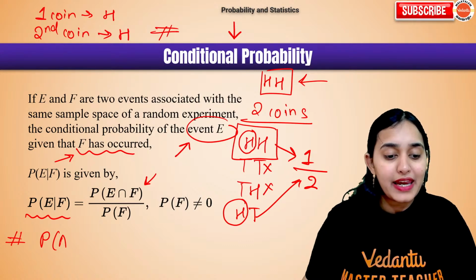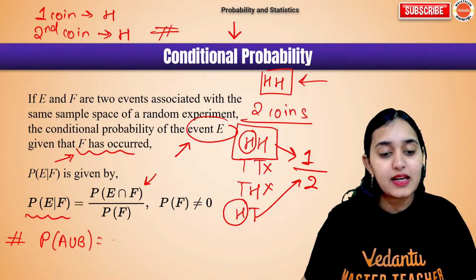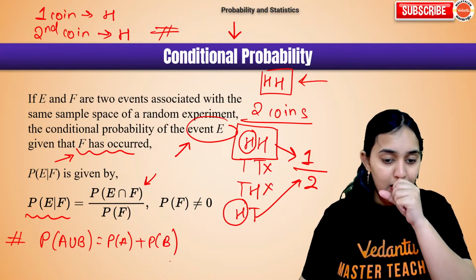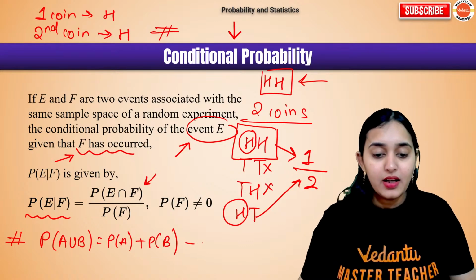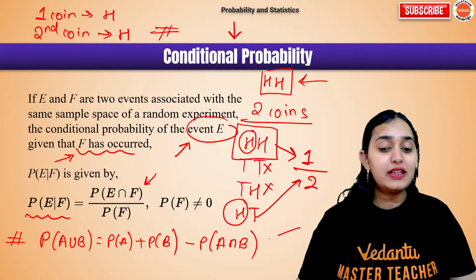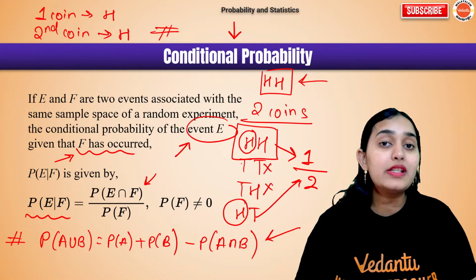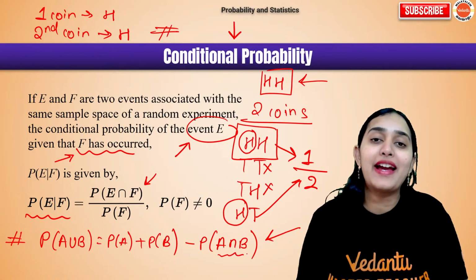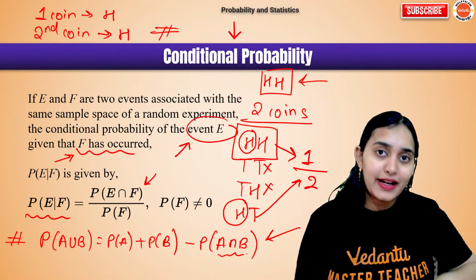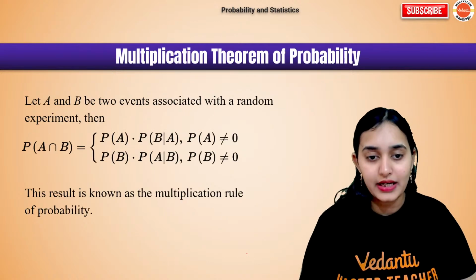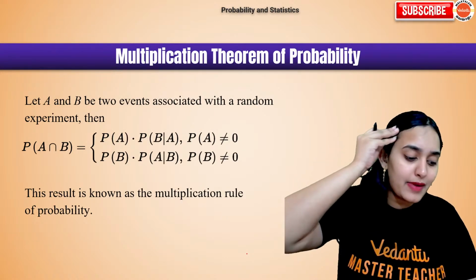Probability of A union B is equal to probability of A plus probability of B minus probability of A intersection B. So generally this formula is also used in the conditional probability concept. They will ask you to first find A intersection B, then you find A given B. Okay? Alright. So that is conditional probability.